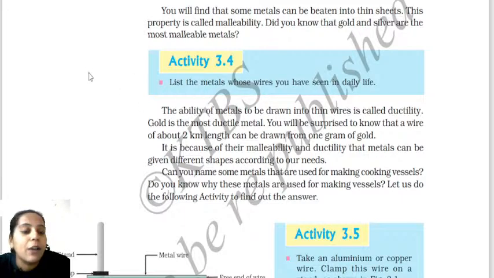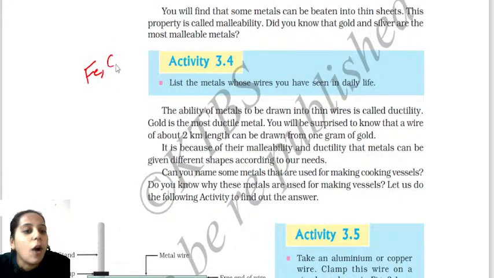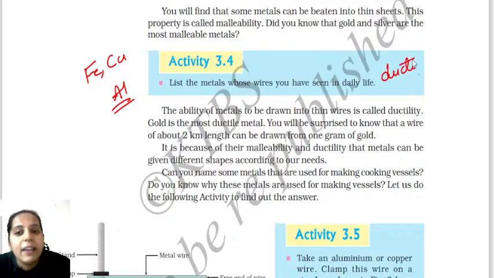Very important, you have to know iron, copper and aluminum. These can be drawn into thin wires. Which property are we applying here? We are applying the property of ductility. That means metals are ductile. That property we are applying here. This is all about activity 3.4.